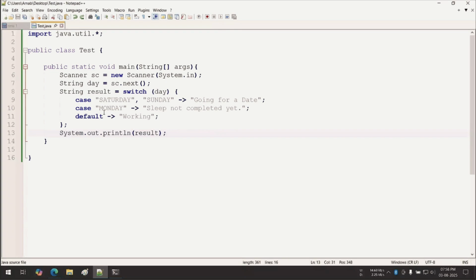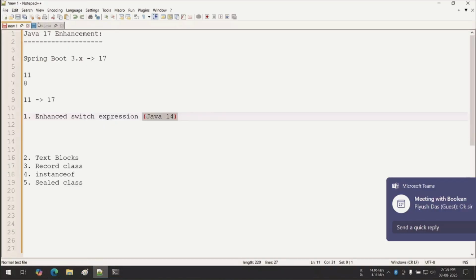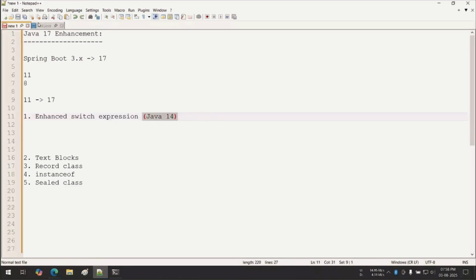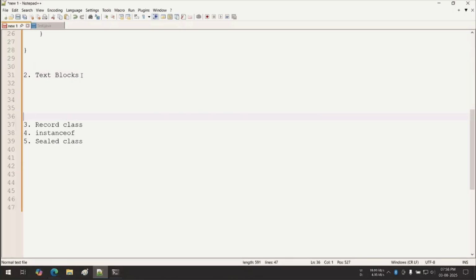Now, which feature you learned here? Java 8 feature, you learned here. So for some purpose, I am keeping a note here, but I don't know whether the admin team will provide this or not. But for some reason, at least I am taking the note here. Now, next feature is text block. This is also a very beautiful feature.